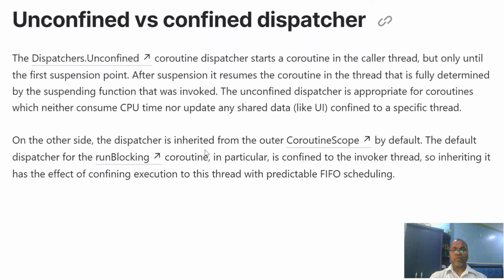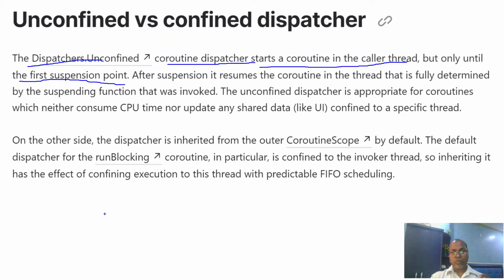So what are the differences? Dispatchers.Unconfined starts a coroutine in the caller thread until the first suspension point comes.